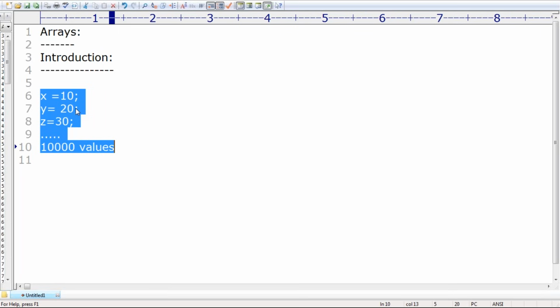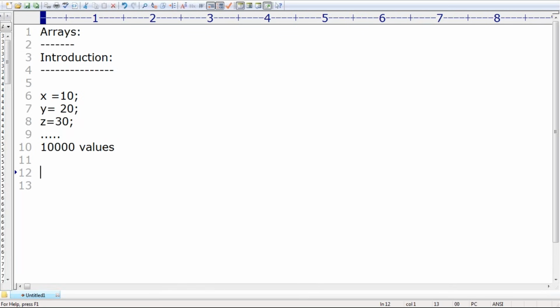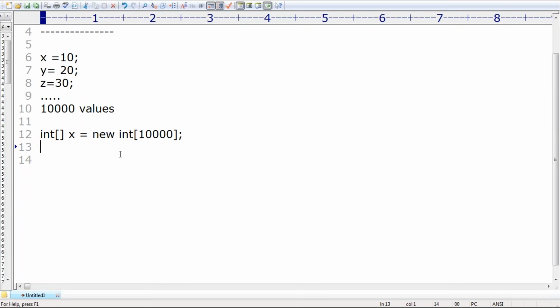Now instead of 10,000 variables, I go for arrays. The biggest advantage is that 10,000 values can be represented by using a single variable only. Remember: int[] x = new int[10000].